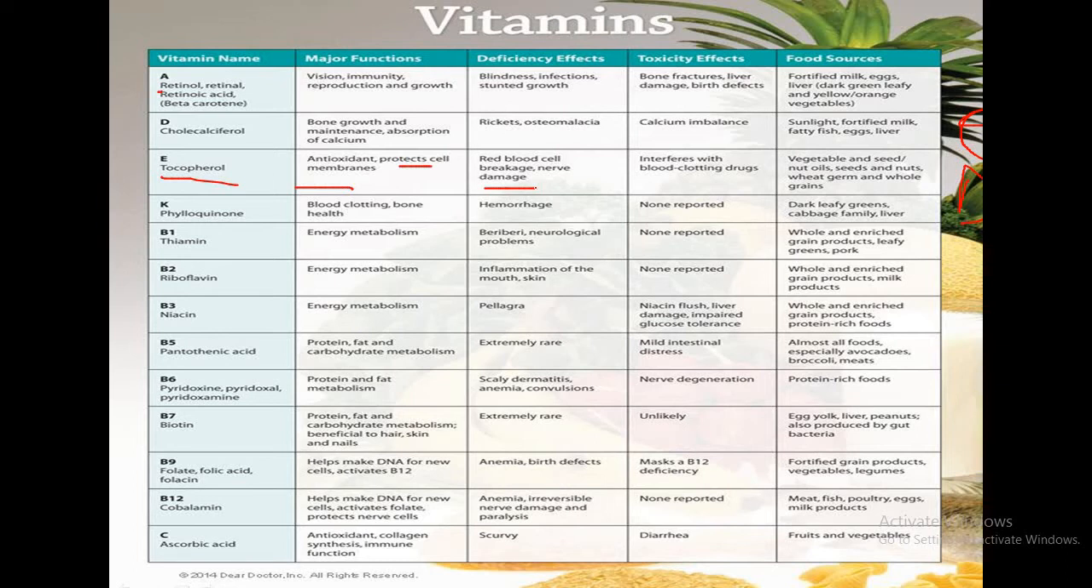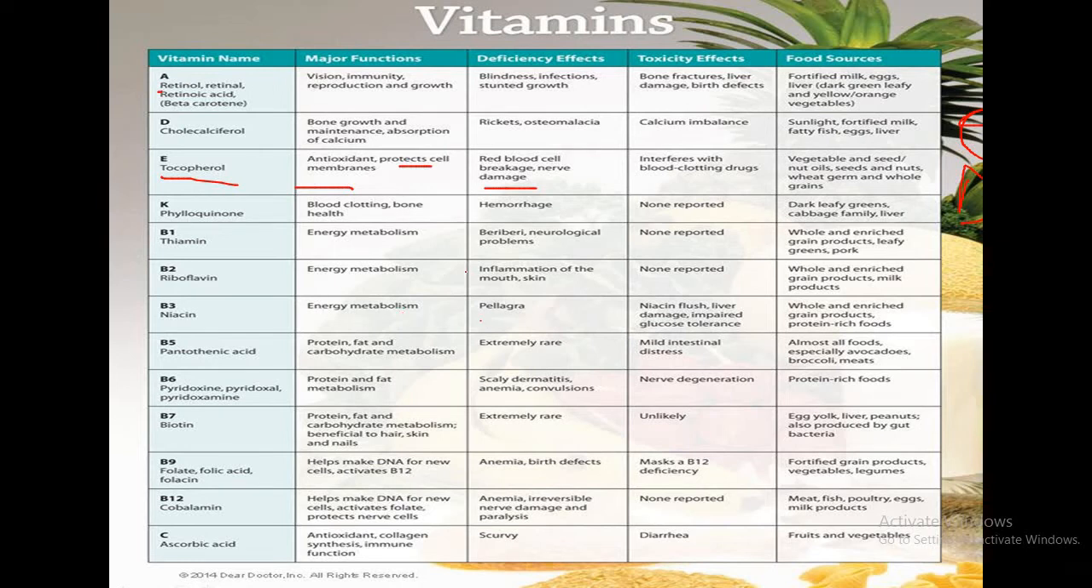Then another vitamin is vitamin B1, which is also known as thiamine. The function of vitamin B1 is to help in energy metabolism. Deficiency of vitamin B1 will cause beriberi disease, neurological disorder and other problems. And the sources are whole and enriched grain products, leafy green vegetables and pork. Then another is vitamin B2, the chemical name of which is riboflavin. Its function is in energy metabolism.